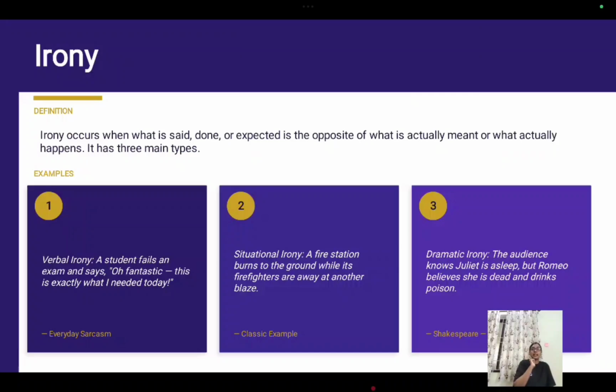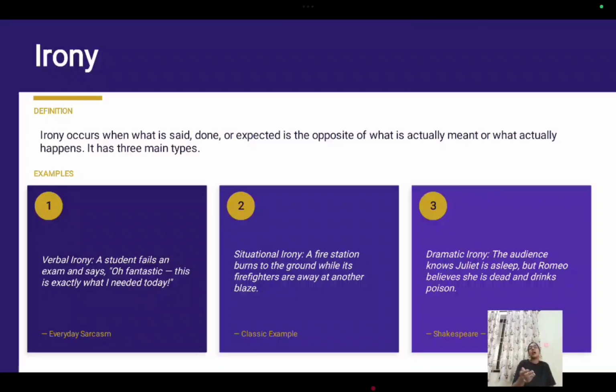Next is irony. Irony occurs when what is said, done, or expected is the opposite of what is actually meant or what actually happens. Irony, everybody knows, right? Irony means something is said and it is the opposite of what is actually meant. If I say something, I mean it just the opposite. It has verbal irony, situational irony, and dramatic irony.